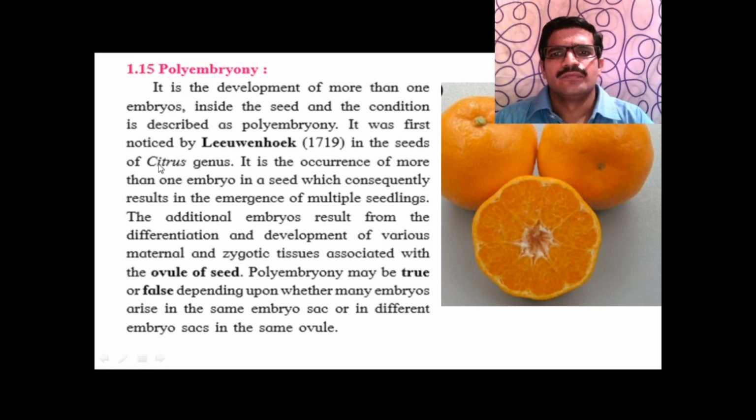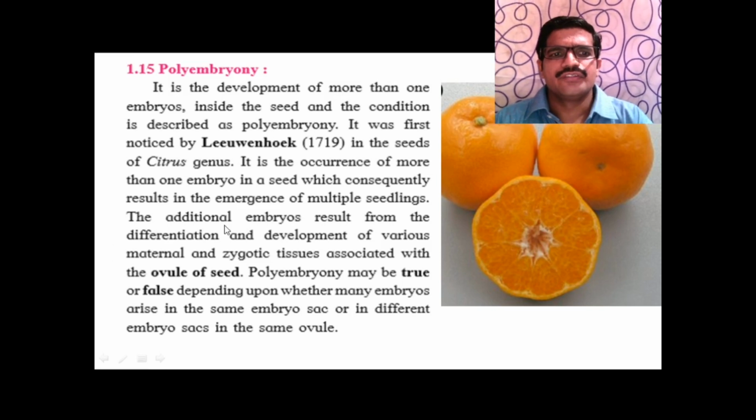Citrus is a genus, and orange and lemon are the fruits included in it. It is the occurrence of more than one embryo in a seed, which consequently results in the emergence of multiple seedlings. So in the fruit, more than one embryo develops, and that's why multiple seedlings form from that fruit.